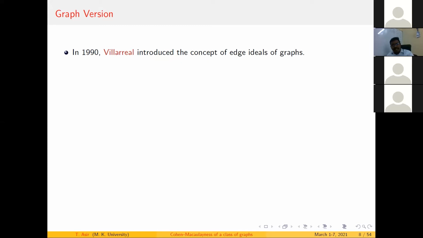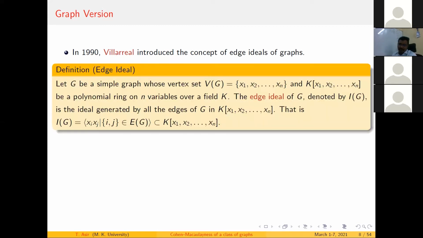In 1990, Villarreal introduced the concept of edge ideal for each graph. So I start with a simple graph. Let G be a simple graph whose vertices I label as x1 to xn. Since I label them x1 to xn, I can have a polynomial ring over some field K. So K[x1, ..., xn] is a polynomial ring in these n variables over a field K.